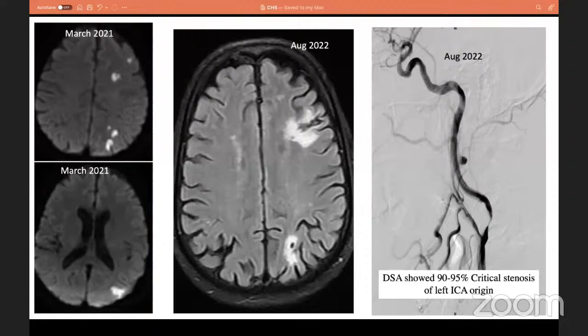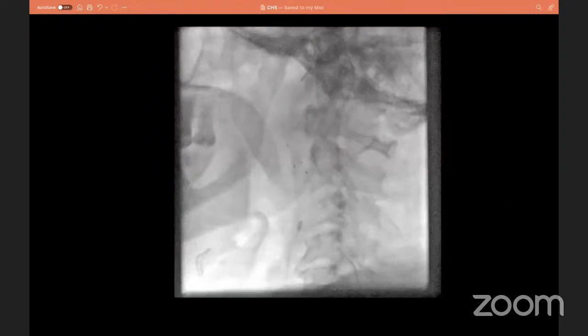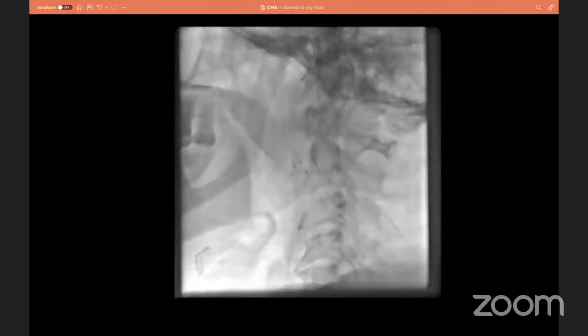So considering this background, while on optimal medical management, he had recurrent TIA. So we considered him for a revascularization procedure by stenting. Here we can see the procedure day images. We have reached the ICA, and the embolization protection device is in situ, and we started doing angioplasty. So this is the angioplasty image.